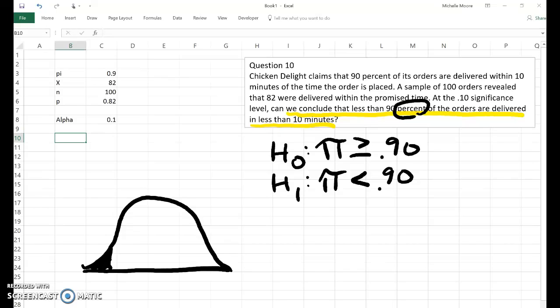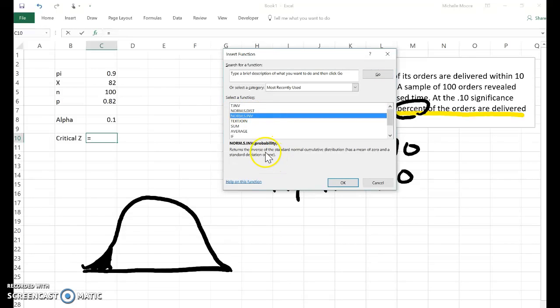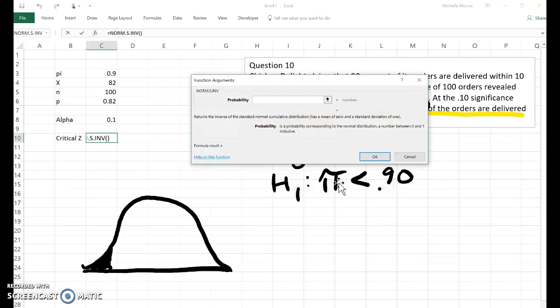So I have my critical Z. I'll use my f of x, norm.s.inv. I'm going to put in a probability, and it gives me a z-score. The probability we have is our alpha, 0.1.